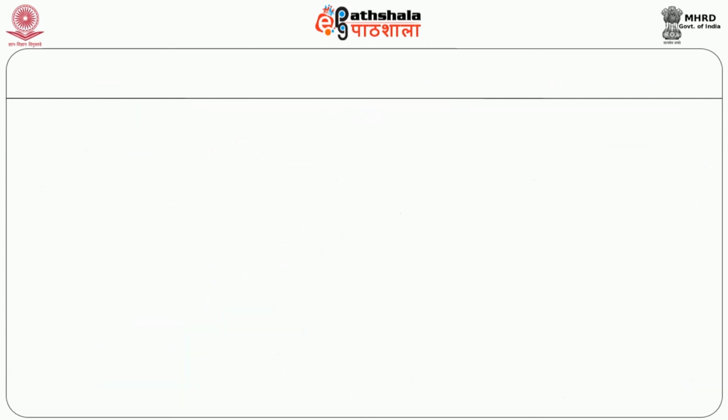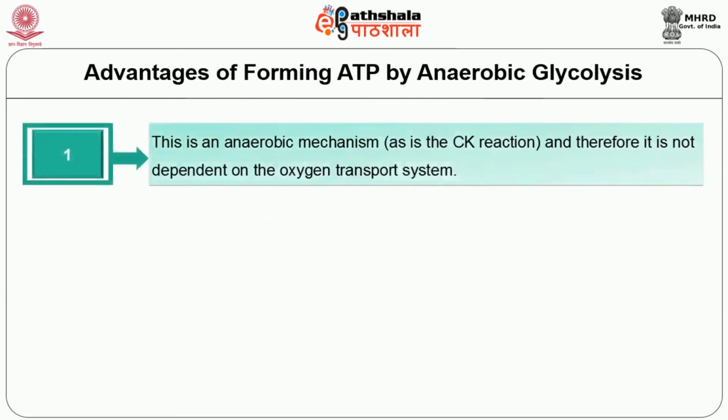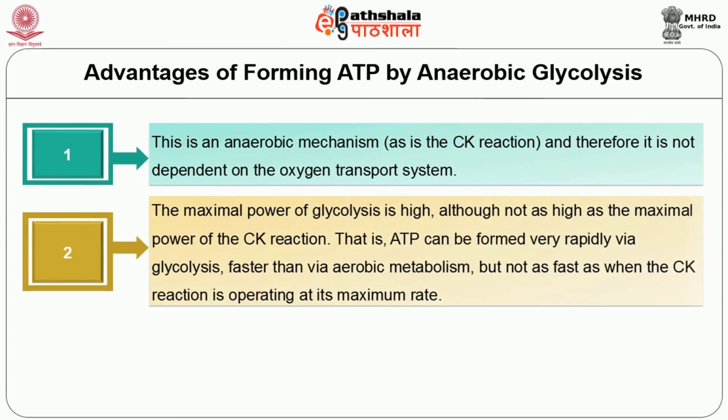where it will be converted back to pyruvate. The main advantages of forming ATP by anaerobic glycolysis are: it's an anaerobic mechanism and therefore it is not dependent on the oxygen transport system. The maximal power of glycolysis is high, although not as high as the maximal power of the CK reactions.